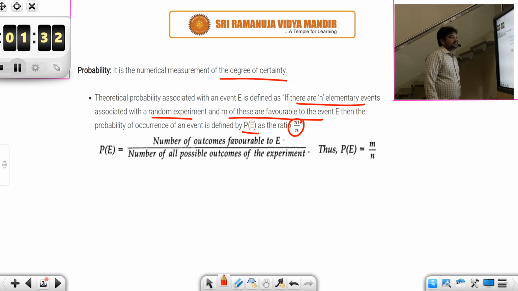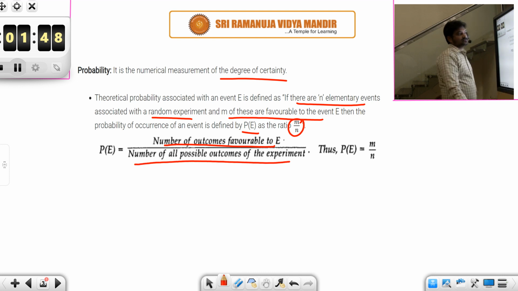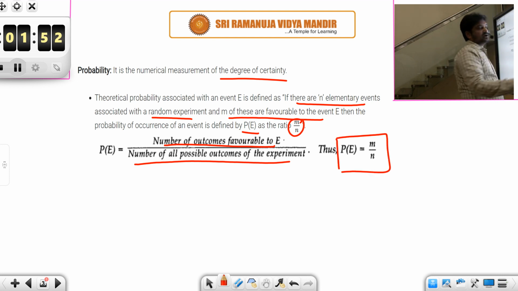Remember this: if E is any event, then we define probability of occurrence of that event as the ratio of the number of outcomes favorable to event E to the total number of all possible outcomes of the experiment. So in general we denote P of E is equal to m by n.